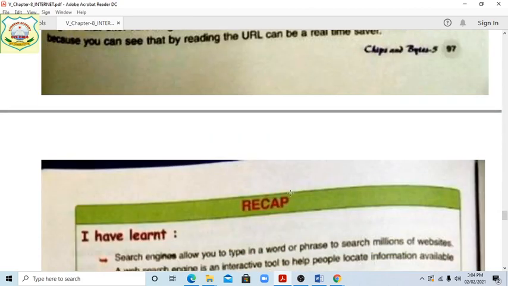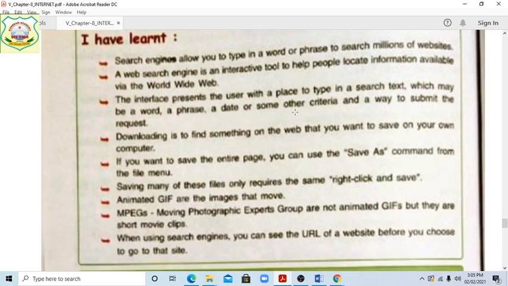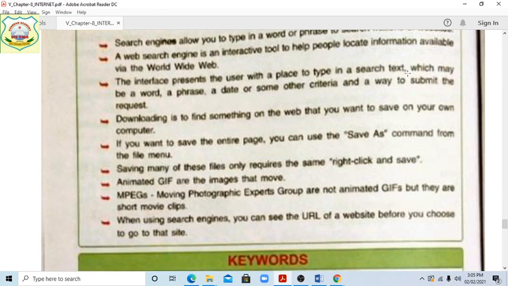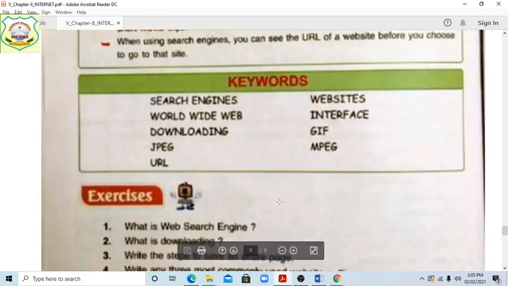And next is the recap, students. I mean, what we have learned. Search engine, that is a type of word phrases. Web search engine, how do we interact with them. Interface between the users, just like if you are downloading something from the web for your system. If you want to save an online web page, you can use the save as command. For many of these files, it requires right click and save options. GIF images, okay. MPG, the moving one, we have told it's a movie clip. When you search, you can see the URL of the website.